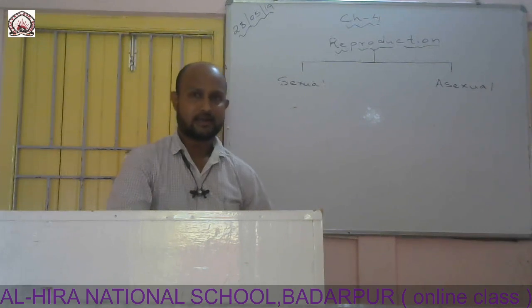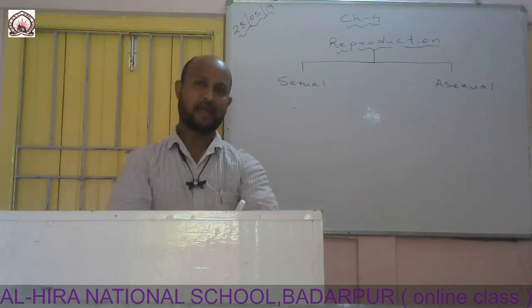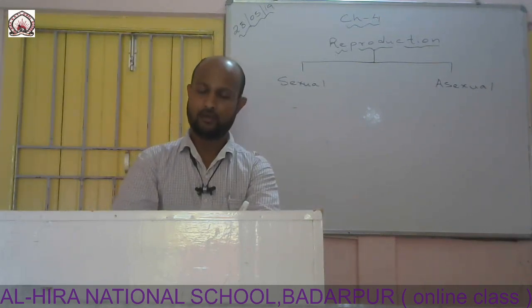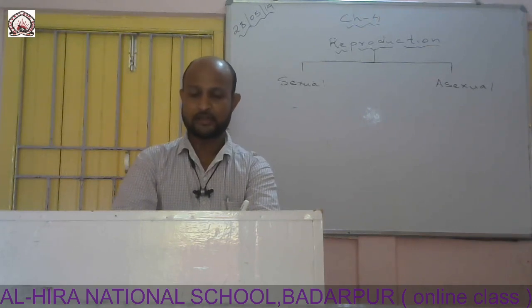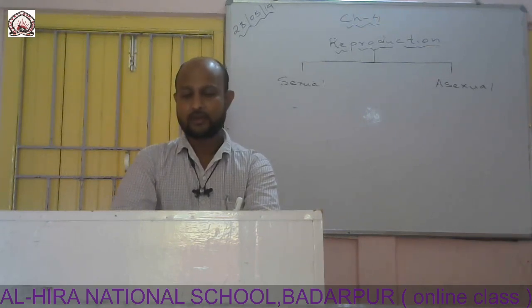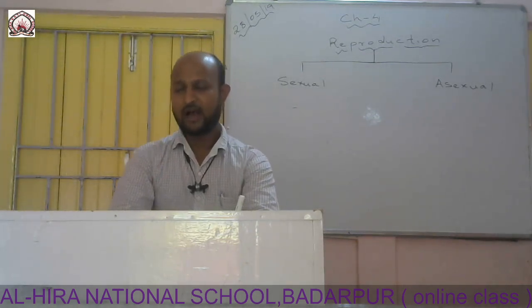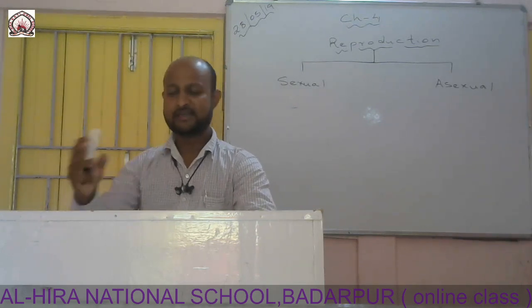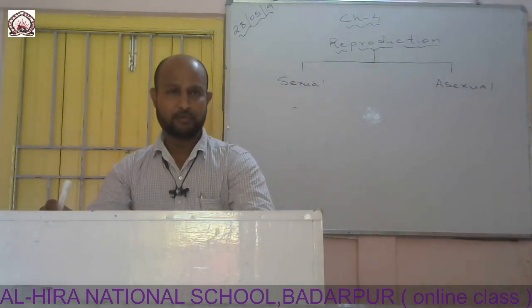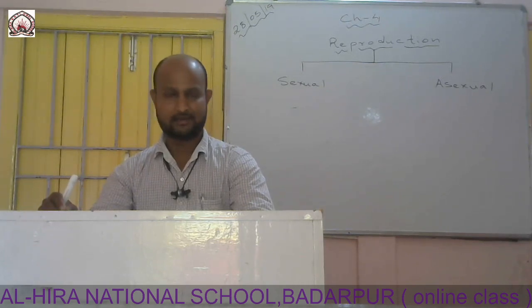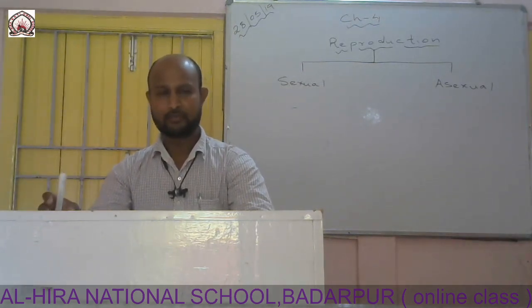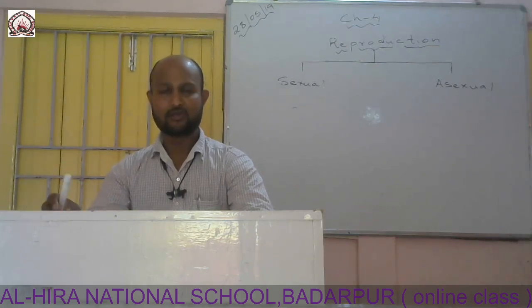Next, I shall discuss the menstrual cycle. This menstrual cycle is specially related to females. We know that when a girl reaches puberty, it is the stage at which a girl attains sexual maturity. At this stage, either of the ovaries releases an ovum into the fallopian tube once in every 28 days. This is called ovulation. The production of an ovum once in every 28 days is known as ovulation.